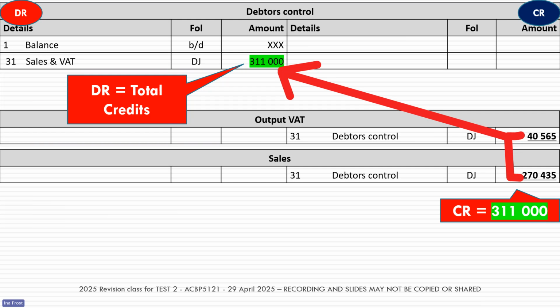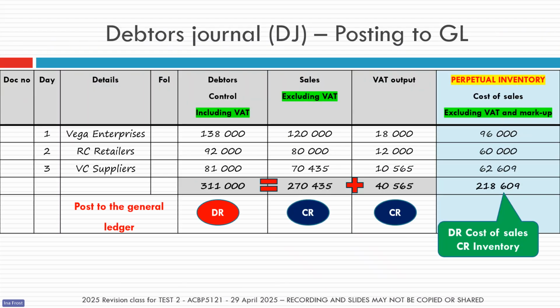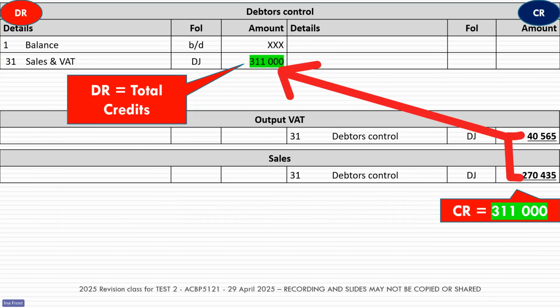We're going to debit our debtors control account, credit our output VAT and sales. And remember again, I'm working with totals. I'm not going to post those 3 entries. I am only going to take up the total, so the 311,000, and that's the number that comes to the general ledger. Remember, your general ledger is not a place for detail. This is now just where we deal with total cash or total credit sales.